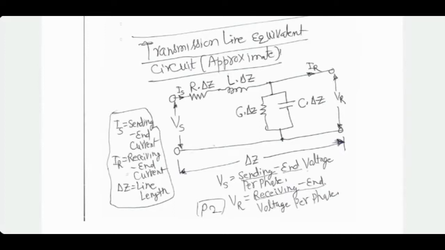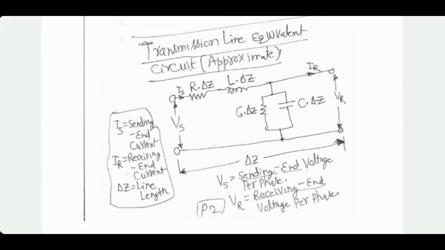Now, the nomenclature is simple enough. Sending end or generator end voltage is Vs. Receiving end voltage, everything is per phase. Even if it is a three-phase system, we will be looking at one phase as far as the equivalent circuit is concerned. The performance of the other phases can be determined by introducing suitable phase shift in the results. So sending end and receiving end voltages are Vs and Vr.